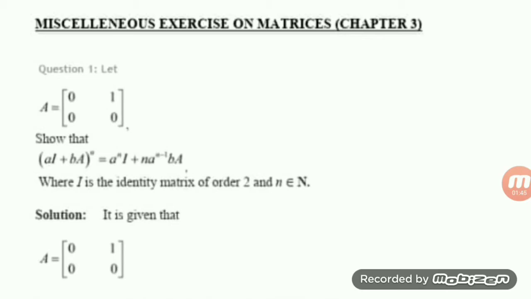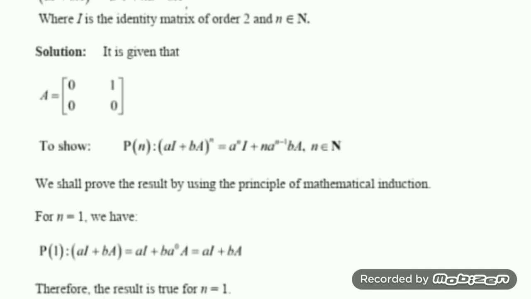Now let us start the solution. First you write down your given things. Your A is equal to the matrix 0, 1, 0, 0. And name this statement as Pn. Pn is: (aI + bA)^n is equal to a^n I + n a^(n-1) b A, n belongs to the natural numbers. We will prove this result by mathematical induction. So first, there are 3 steps.